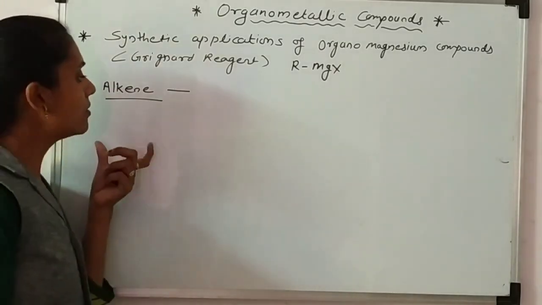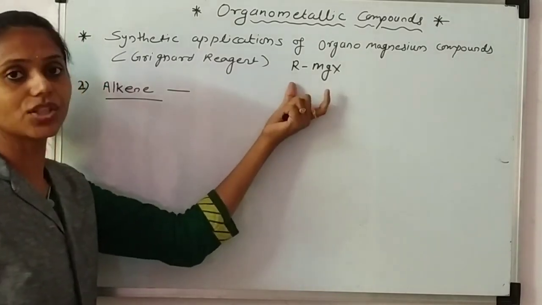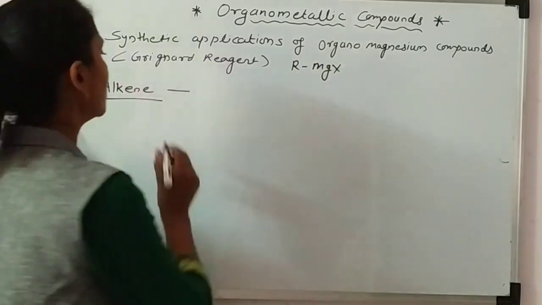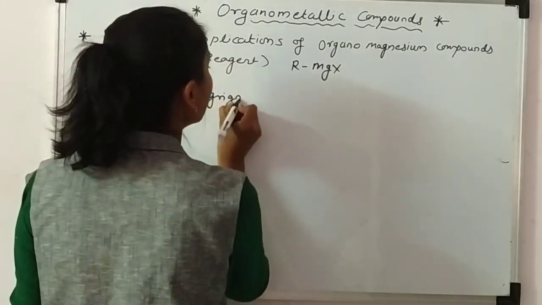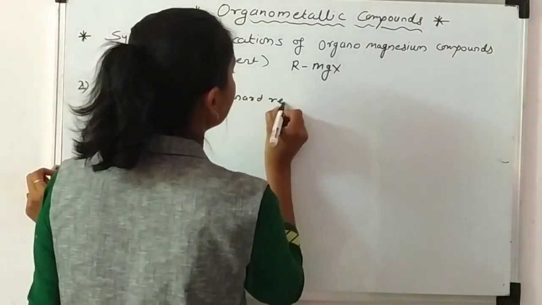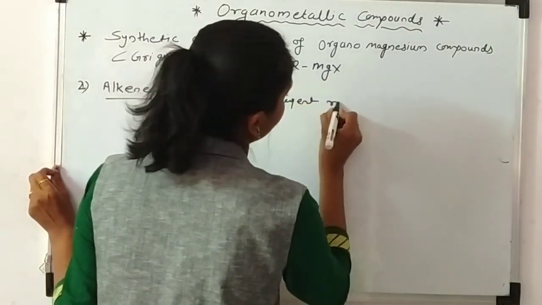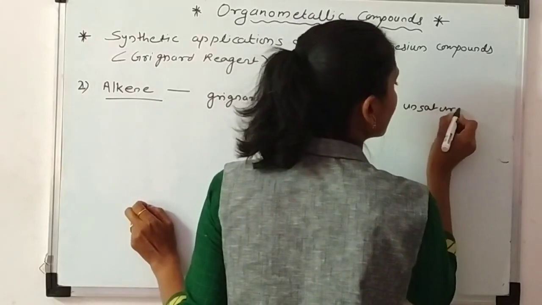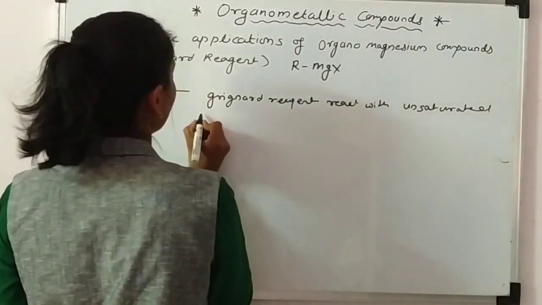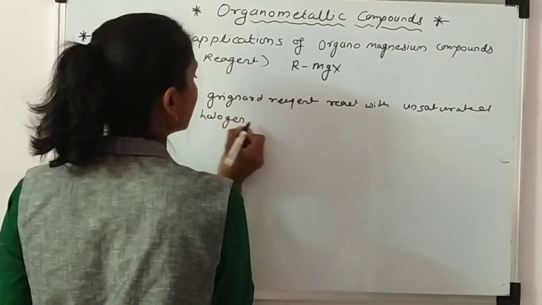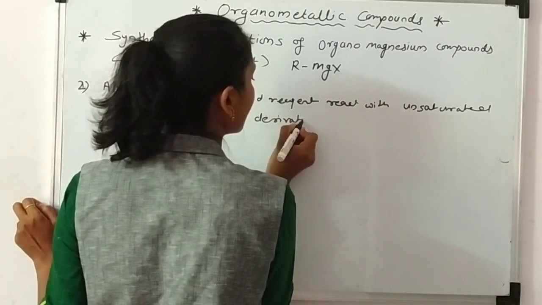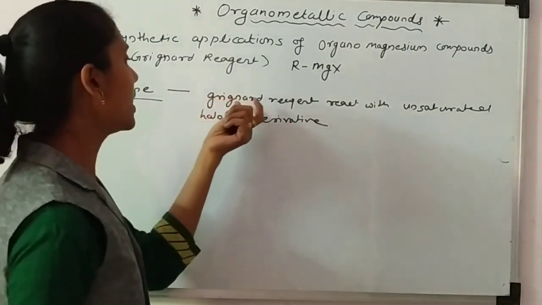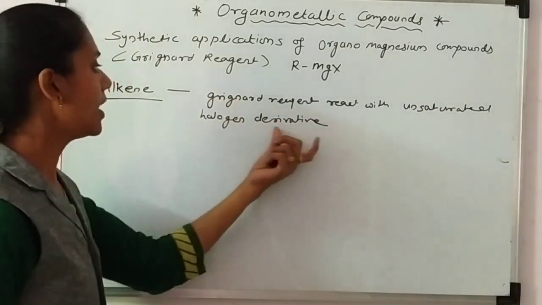For this we react the Grignard reagent with an unsaturated halogen derivative. For synthesis of alkene, we react the Grignard reagent with the unsaturated halogen derivative.